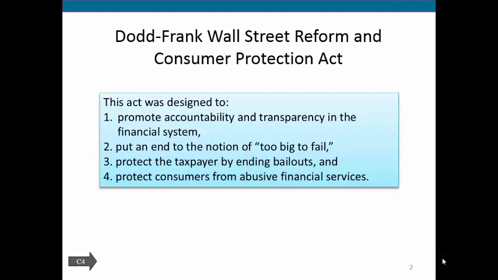So these acts brought about financial accountability and transparency. They helped put an end to the notion that certain companies were too big to fail, and they help to protect taxpayers by ending the financial bailouts that were going on during the 2000s. And finally, we're looking at how to protect consumers from abusive financial services.